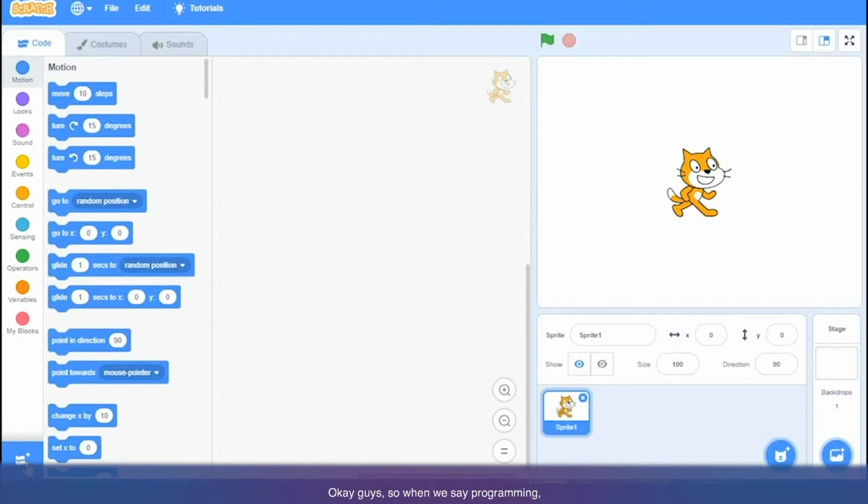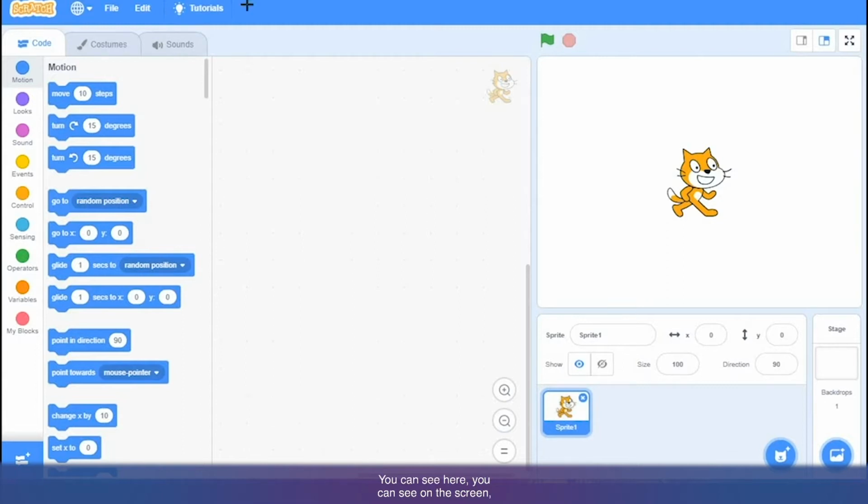Okay guys, so when we say programming, what does that mean? Programming is writing step-by-step instructions to tell the computer what to do. When we learn programming, we can make games, stories, animations, and a lot of different things. We can build web pages, we can make software and other things as well. So today we are going to start learning about Scratch. Scratch is a block programming language.